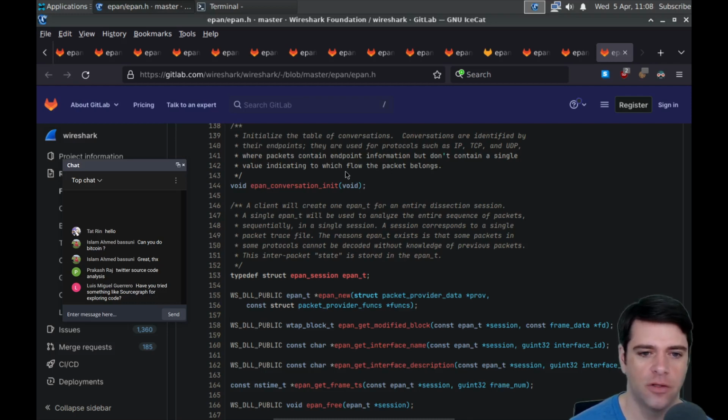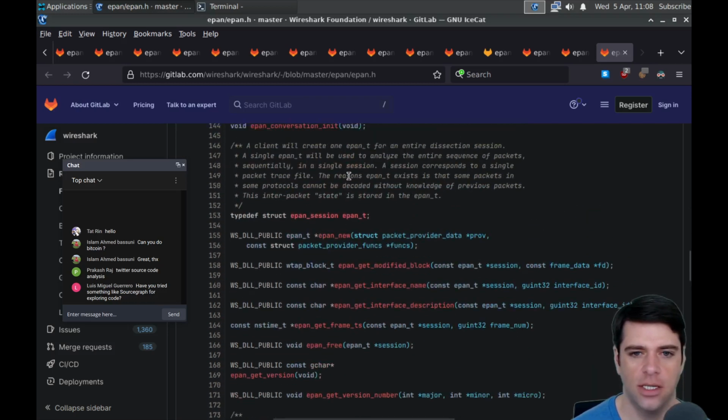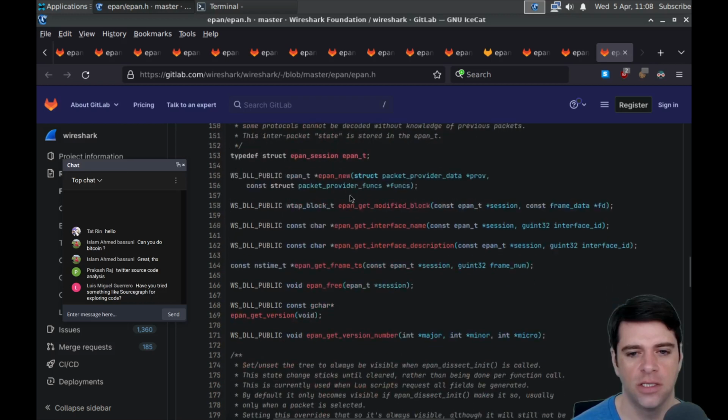But there are probably other less trivial examples. This interpacket state is stored in epan_t. Okay, so epan_t is going to store some state, the interpacket state, I guess the state that we need to understand further packets. All right. It's like a context, a context without which, in some cases, packet displaying would give you nonsense.